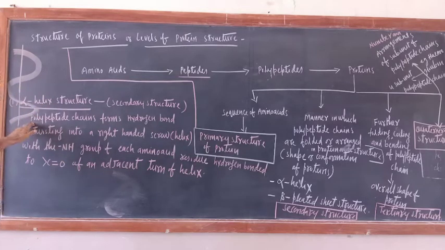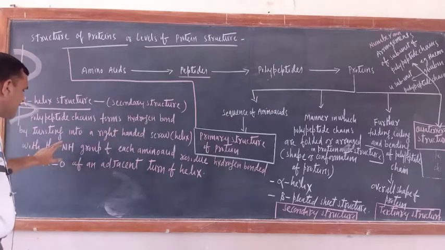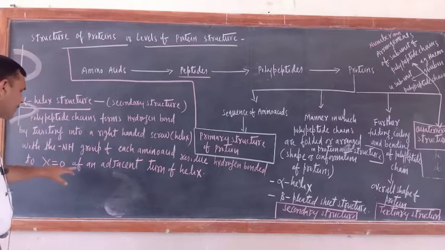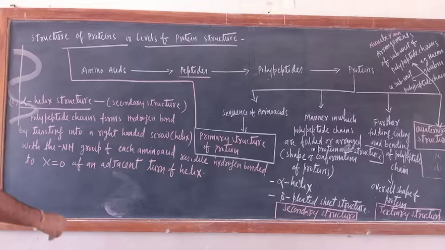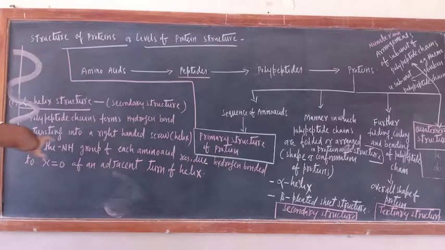In alpha helix structure, the polypeptide chain forms hydrogen bonds by twisting into a right-handed screw helix, with the NH group of each amino acid residue hydrogen bonded to the C double bond O of an adjacent turn of the helix. Just see, this is a screw. Now this is right-handed twisting. This is 1 turn, this is the 2nd turn, this is the 4th turn, like that. So the right-handed screw movement is there or not? Just see, this is only right-handed.